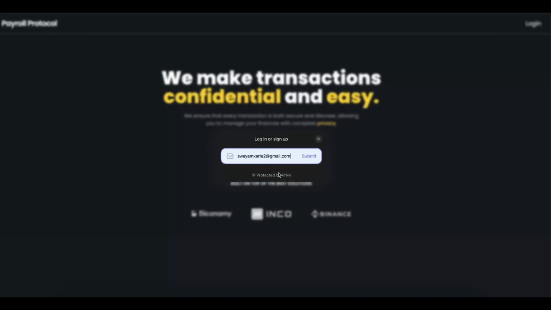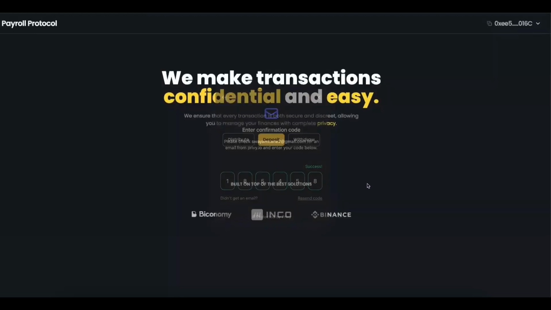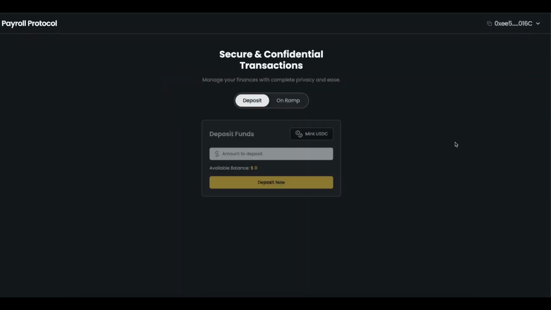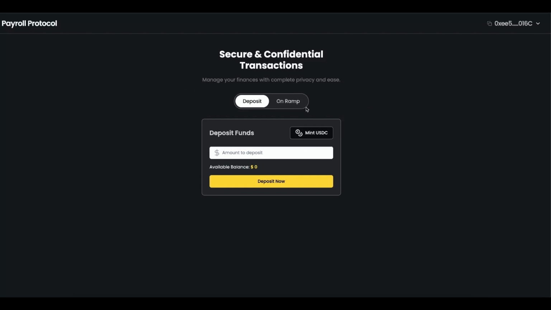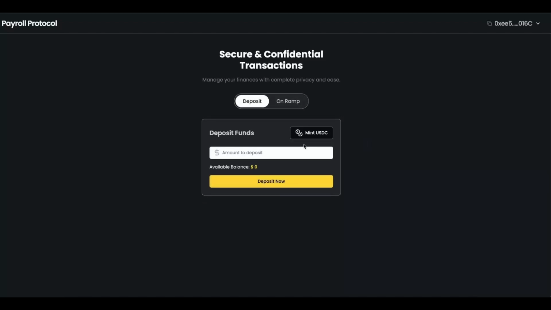Any user can create an account abstraction wallet with the help of the Biconomy SDK. I have received the OTP, 185458. The user doesn't need to pay any transaction fee; we are handling everything for them. In a mainnet scenario, there will be an on-ramp feature using MoonPay, Coinbase or Binance to on-ramp the amount, but because this is testnet, we will mint free USDC.